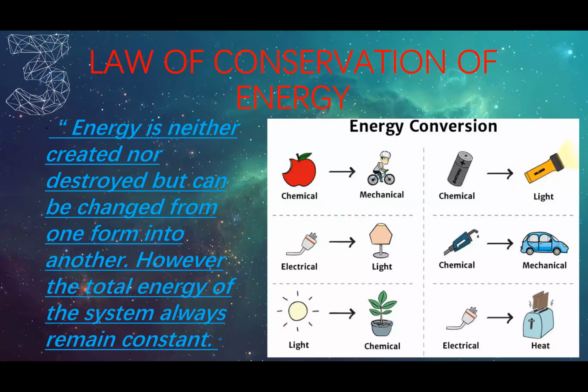Law of conservation of energy for various systems. As I told you, energy is neither created nor destroyed, but can be changed from one form into another. However, the total energy of the system always remains constant. Let us just go back to the previous system.